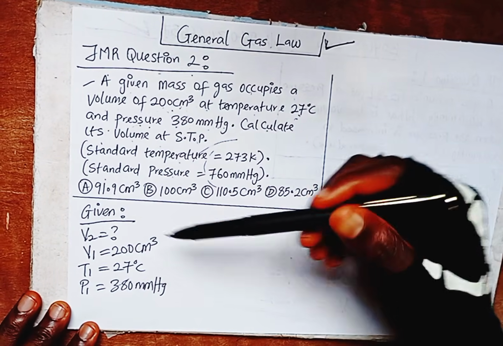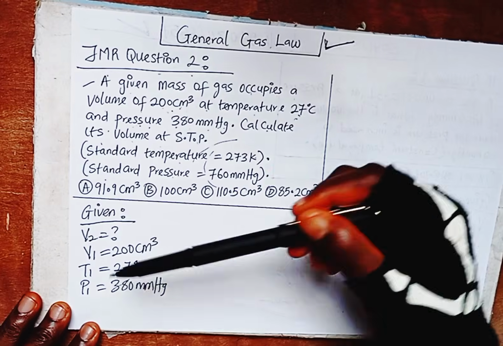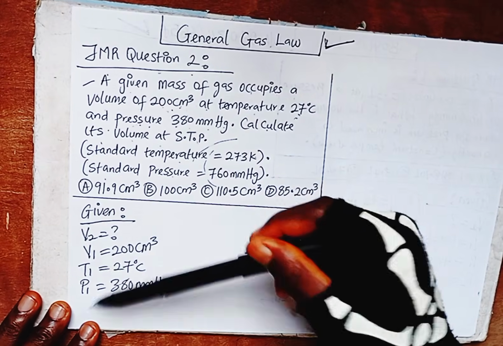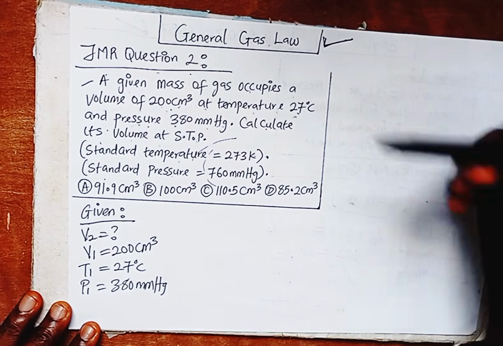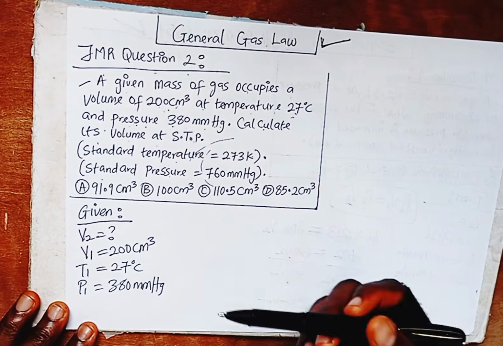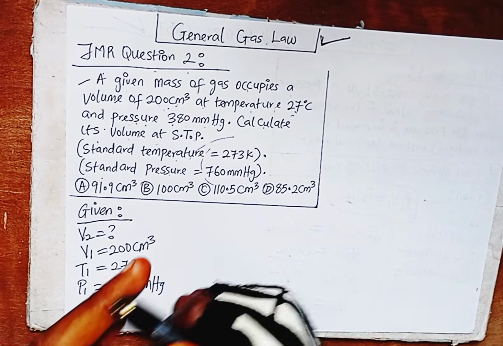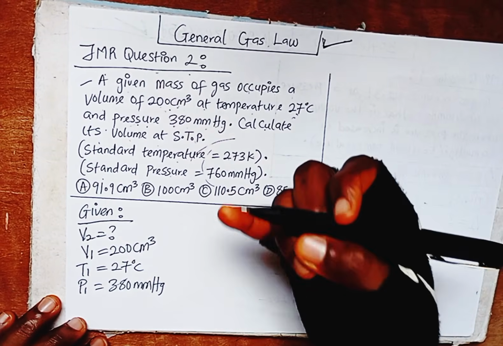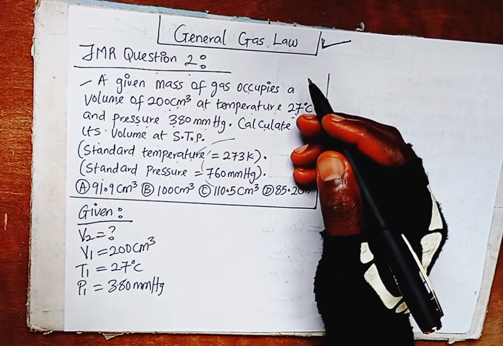If you look at these parameters given to us, we have volume, temperature, and pressure. Which formula combines volume, temperature, and pressure together? It is the general gas law. General gas law combines Boyle's law and Charles' law together. Remember, Boyle's law is talking about volume and pressure.